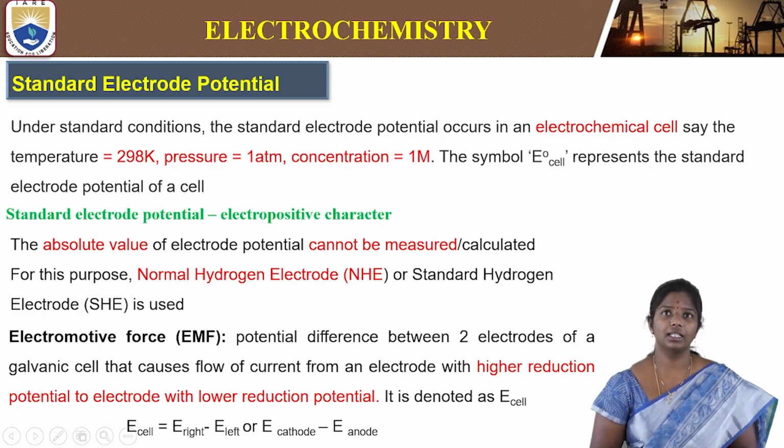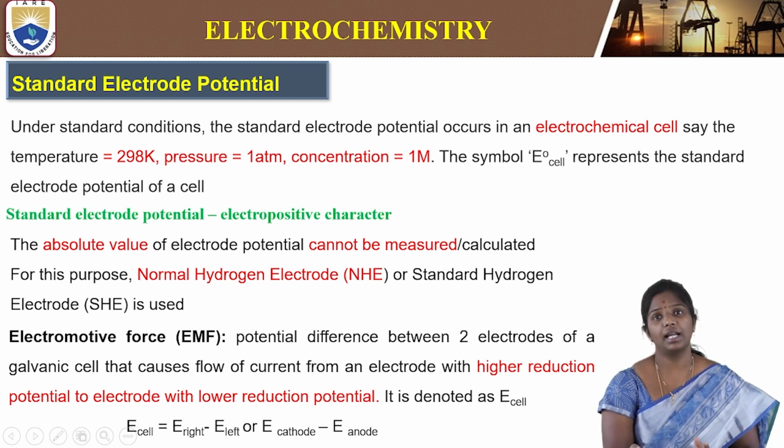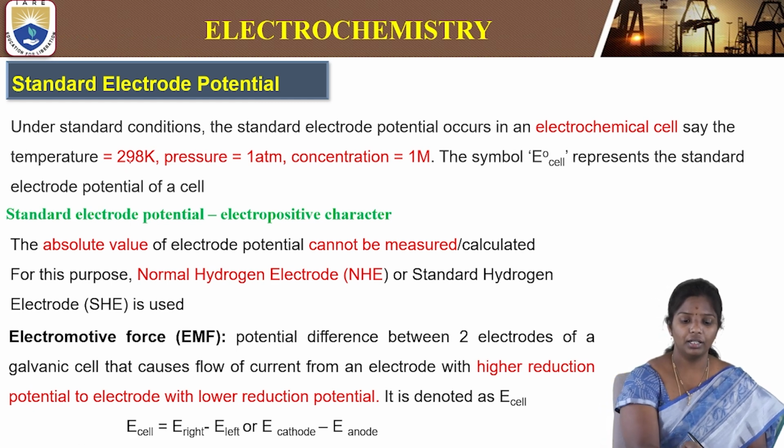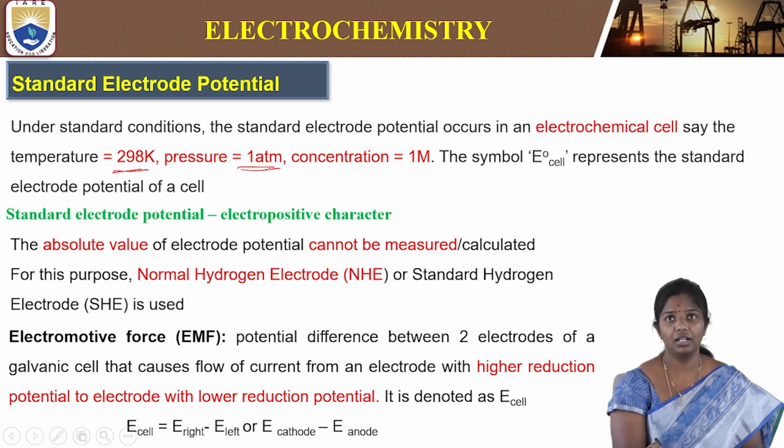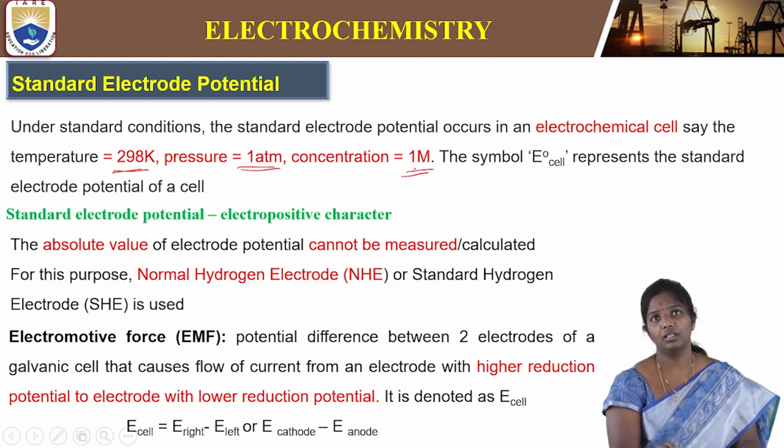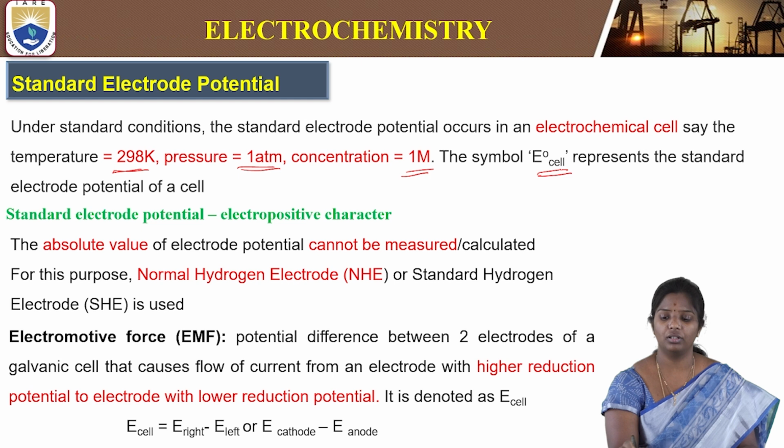Then what is the standard electrode potential? Electrode potential at standard conditions is nothing but the standard electrode potential. So what are standard conditions? Standard conditions are temperature 298 Kelvin, 1 atmospheric pressure and 1 molar concentration. This is called the standard electrode potential. It is represented by E naught of the cell. The standard electrode potential will depend on the electropositive nature of the metal.